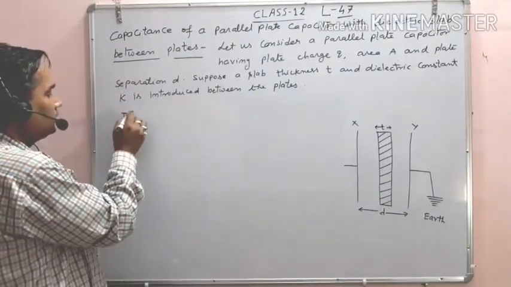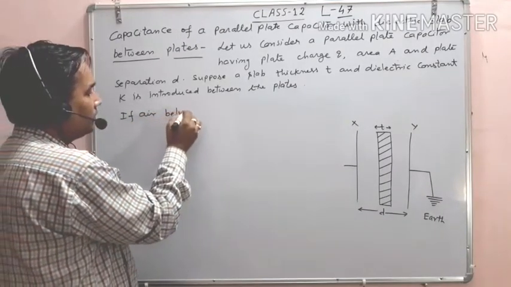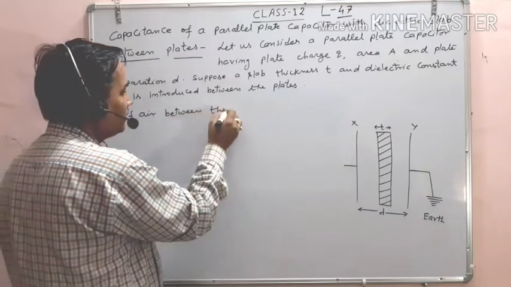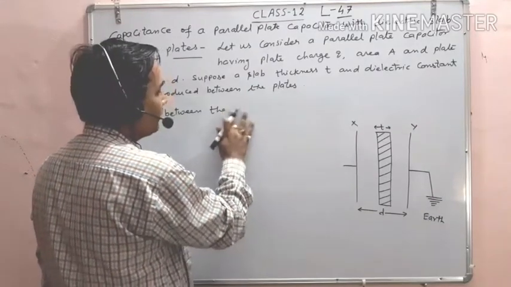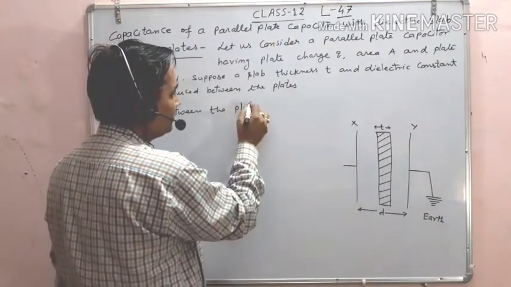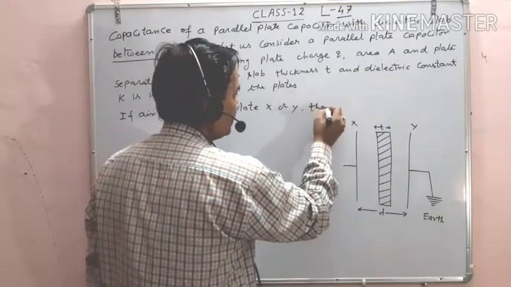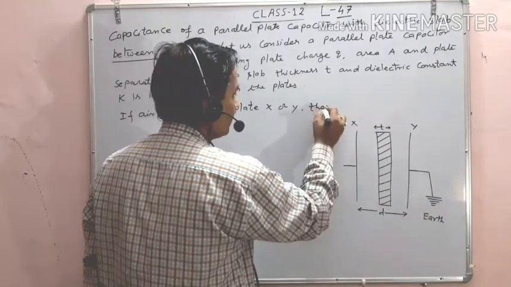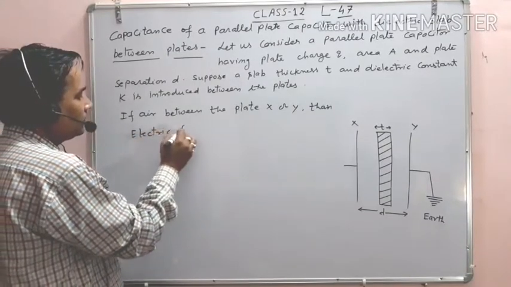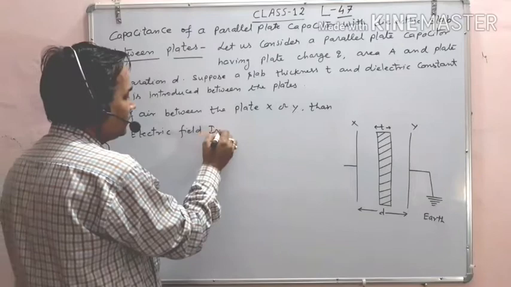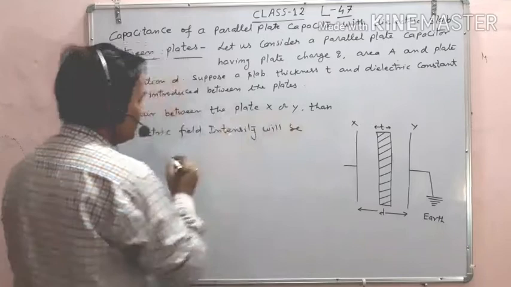If air is between the plate X and Y, then electric field intensity will be now.